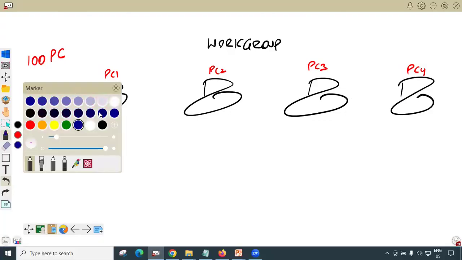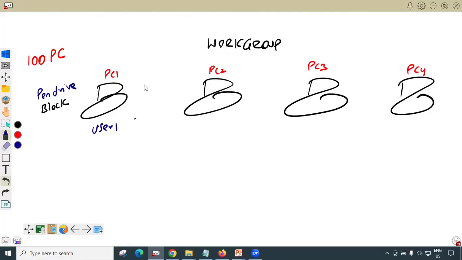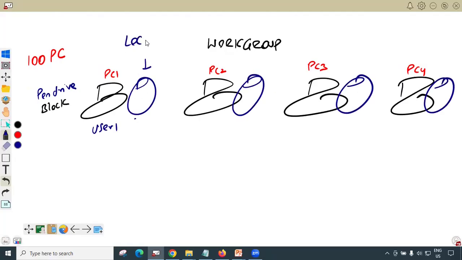Then if you want this particular user 1 to log in to this computer, every computer has its own local database. There is no central database. If I want this user 1 to log in to PC1, this user 1 should be present in the PC1's local database. Then only the user 1 can log in. Now, can user 1 log in to PC2? No. By default, it cannot.